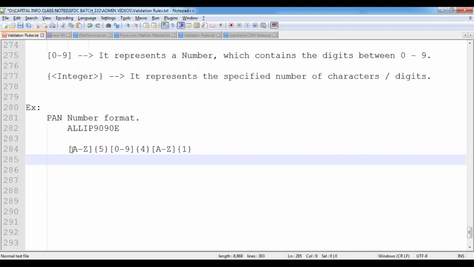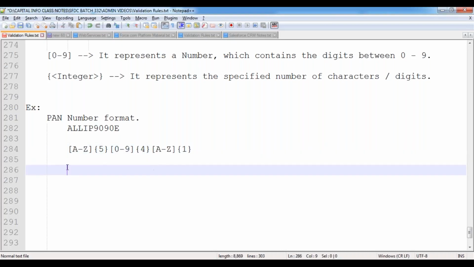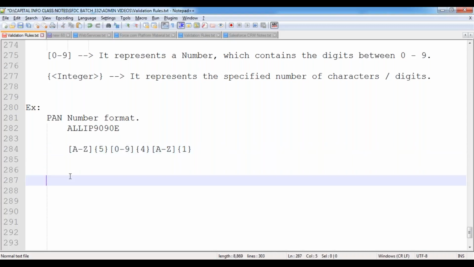Now, in this case we are going to be using this A to Z of 5. That means I'm indicating that the first 5 will be characters, the next 4 will be digits, and the last one will be a character. Suppose in this case I'm indicating only A to Z, so it will accept only uppercase letters, not lowercase letters.